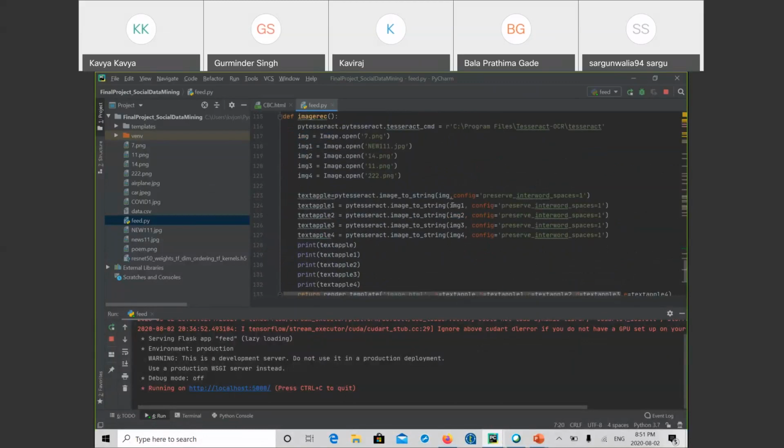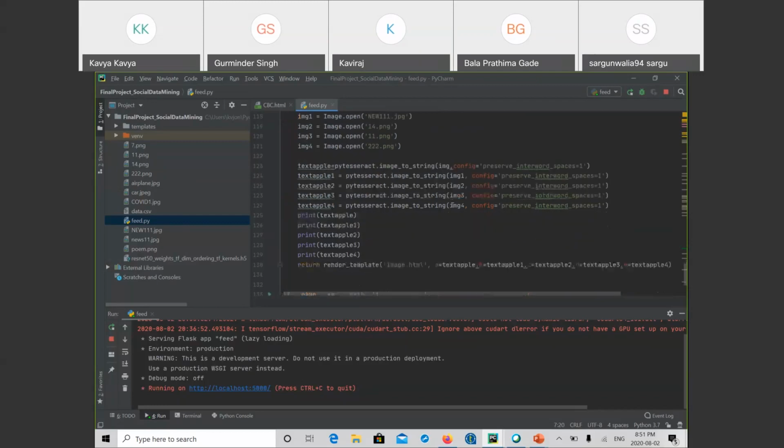One is you have to install Python PyTesseract using pip install, and the other is you have to install the Tesseract software on the machine. Using the image to string function in the PyTesseract module, you can convert any number of images, extract the text and store them in variables. These are the variables. After that, we rendered the text and images onto the HTML page. Now Gurminder will continue.